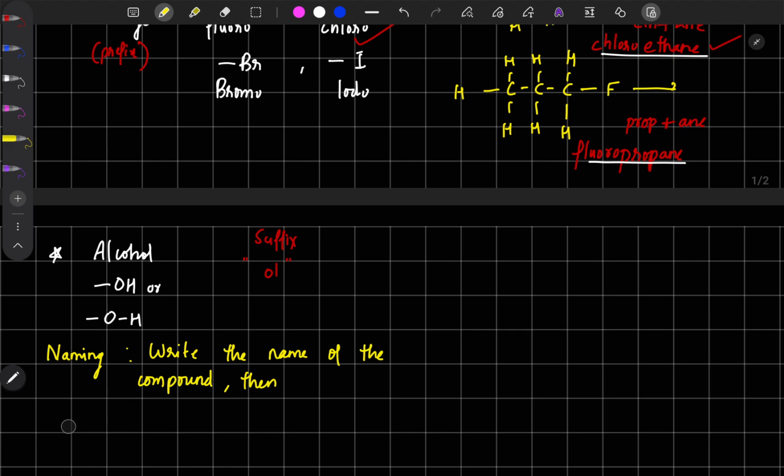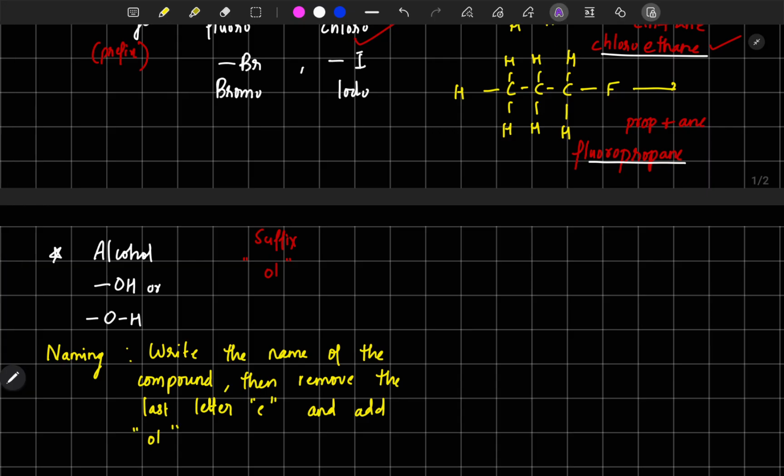Then remove the last letter E, and add OL. So that is the naming for alcohols.